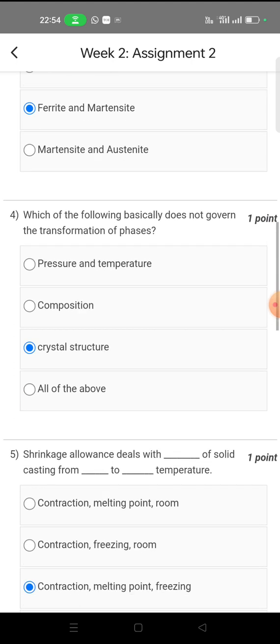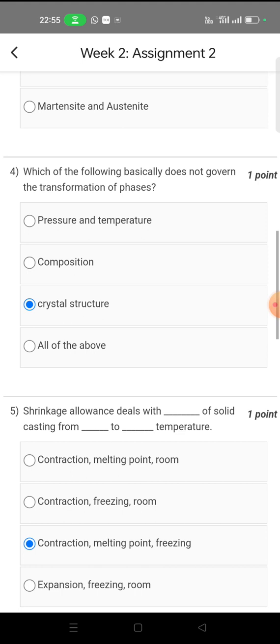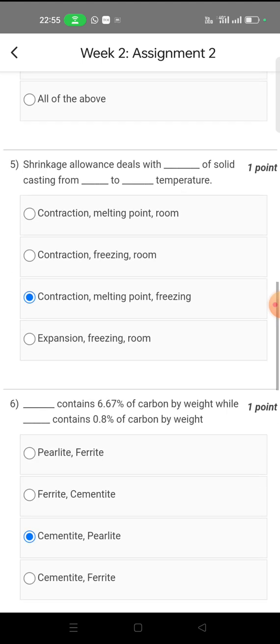For question number 4, which of the following does not govern the transformation of phases? In my opinion, all three options govern the transformation of the phases, but all of the above is not a correct answer because it does not govern the transformation of phases. So, in my opinion, the third option may be correct, crystal structure. Now go to question 5.